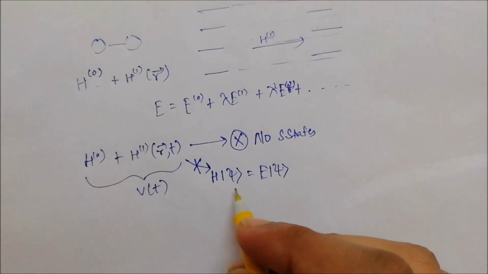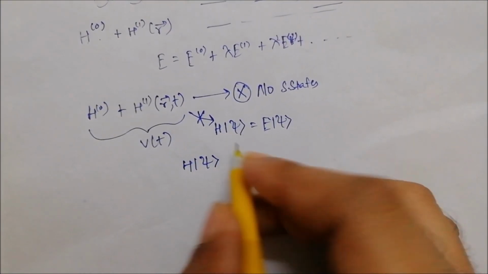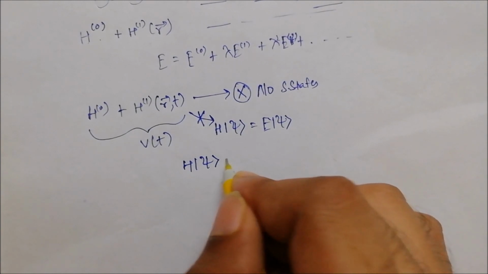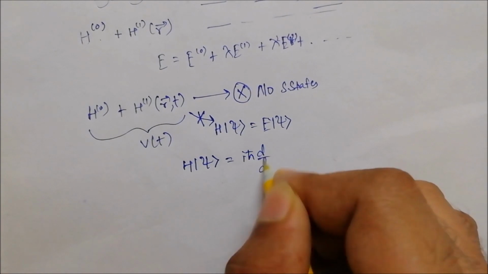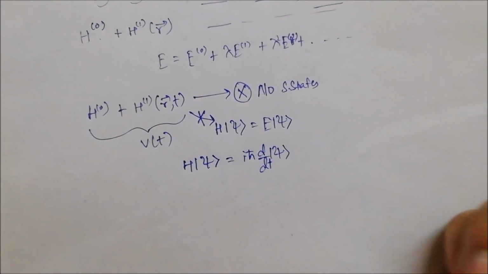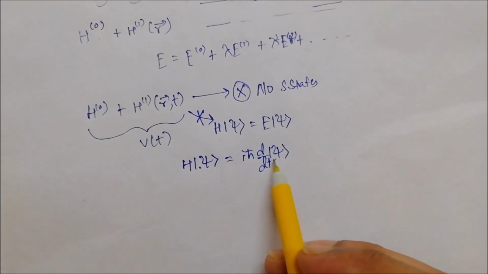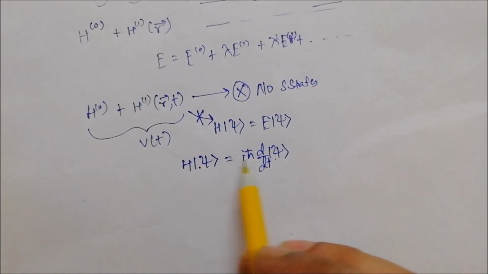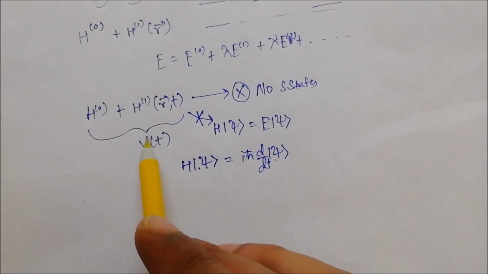So for this case the wave functions will evolve according to the time dependent Schrodinger equation, which is given by H psi equal to i h cross time derivative of psi. So the wave function evolves with time according to this equation for a time dependent potential.